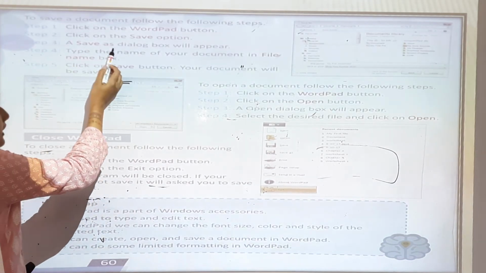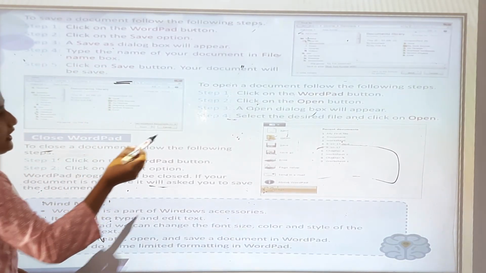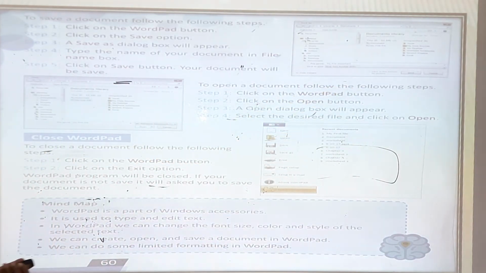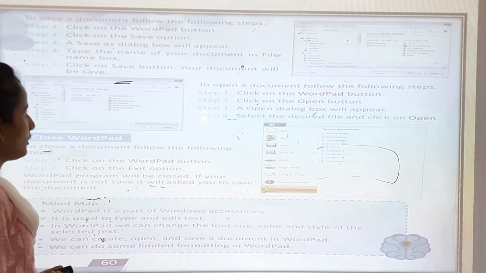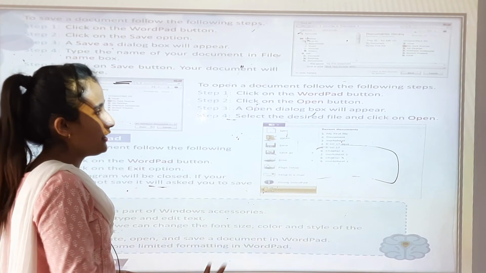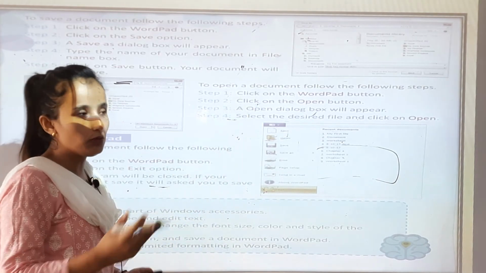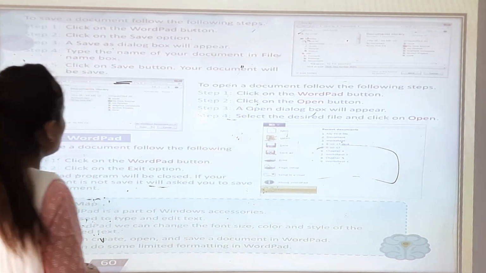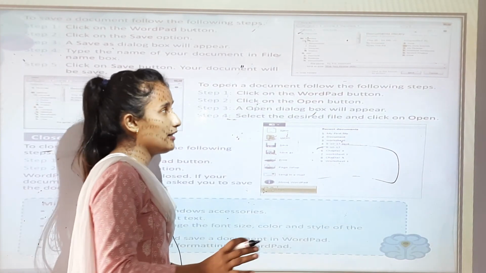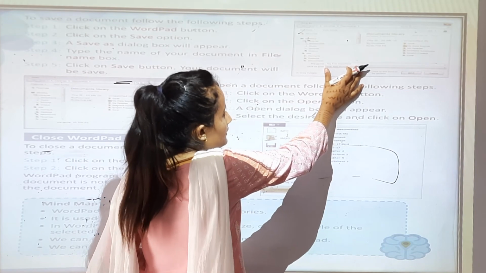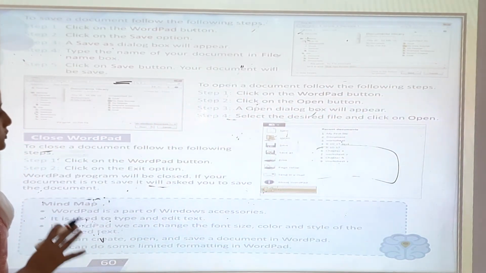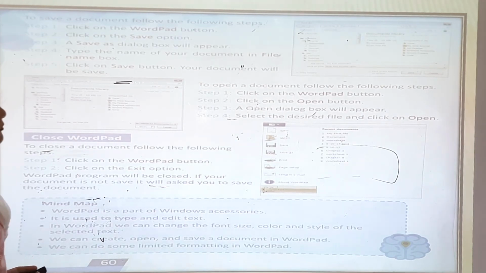And step 3, the Save As dialog box will appear like this. You can see this in your book also. Step 4, type the name of your document in the File name box. For example, class 3 computer, class 2 computer, you can write anything. Step 5, click on the Save button and your document will be saved.